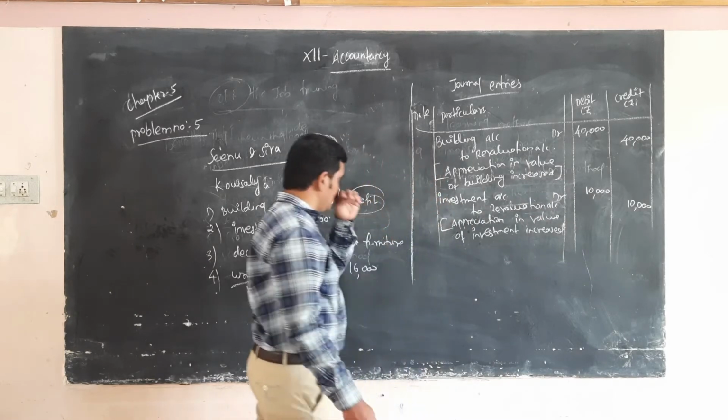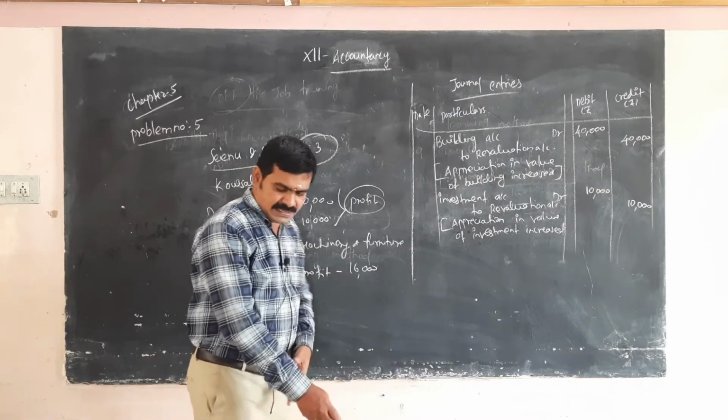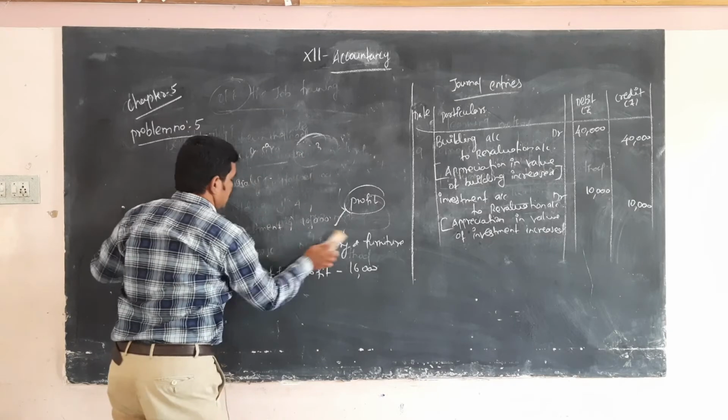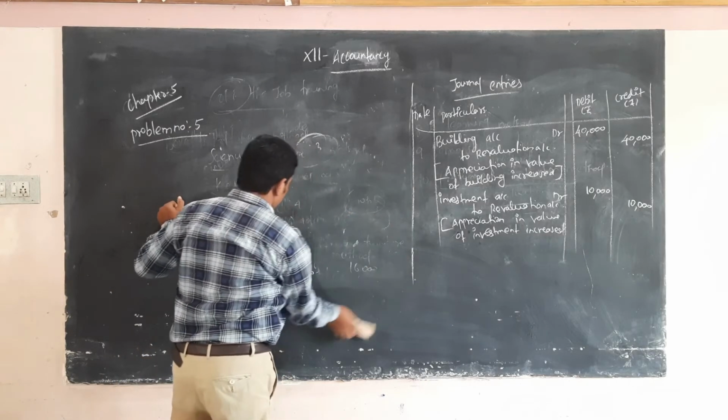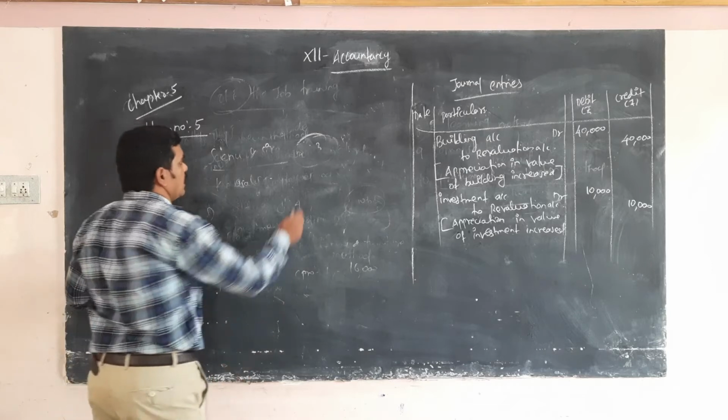Okay, so second entry is over. Next one, decrease the machinery, value of machinery and furniture. What is the journal entry?